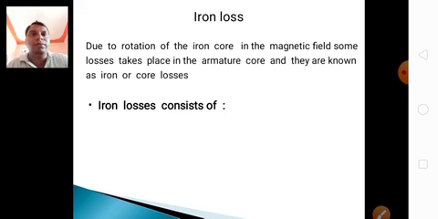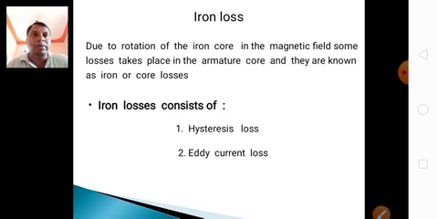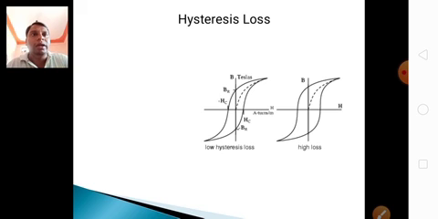Iron losses consist of hysteresis loss and eddy current loss. In the classification of iron loss, we have already studied that the iron loss is classified into two types: one is hysteresis loss and another one is eddy current loss. Here it is, hysteresis loss.